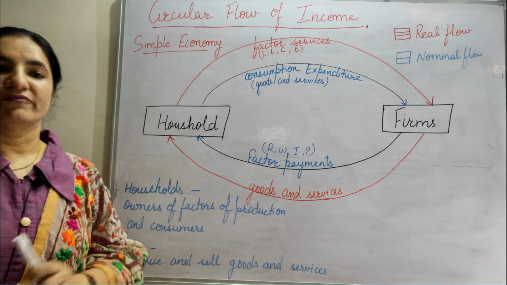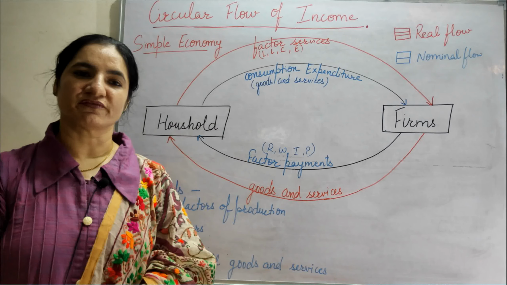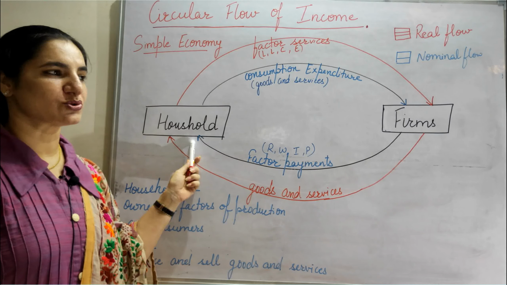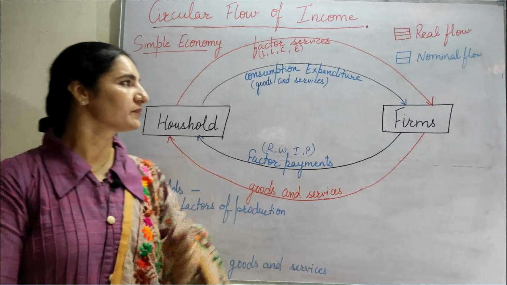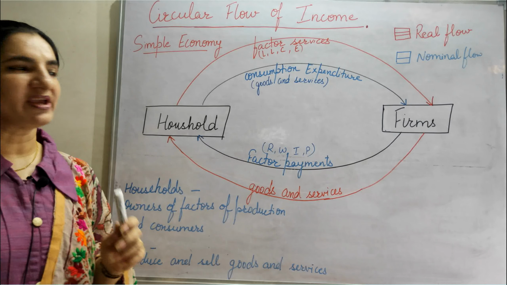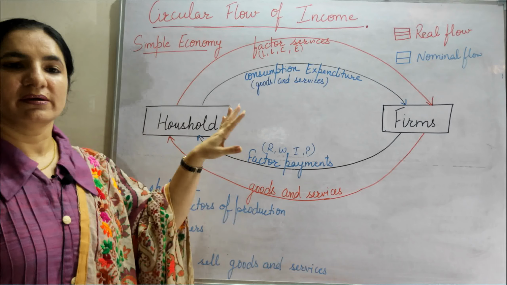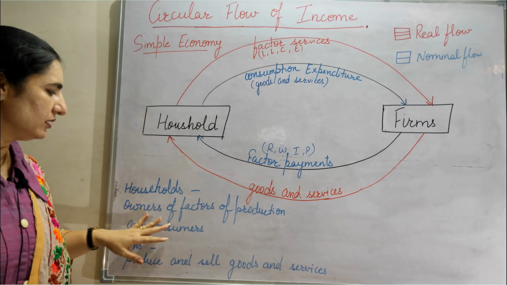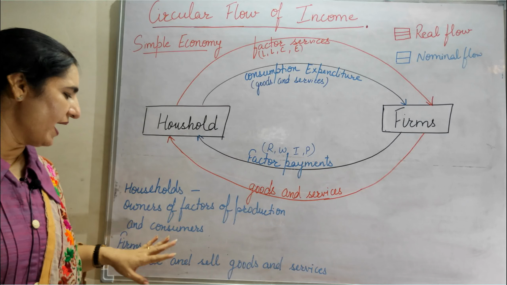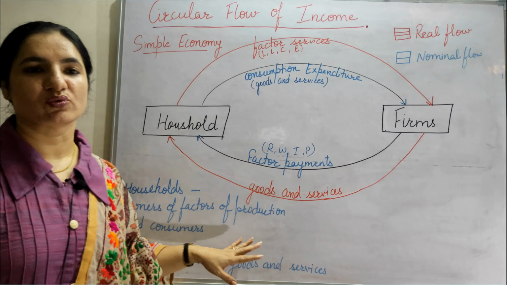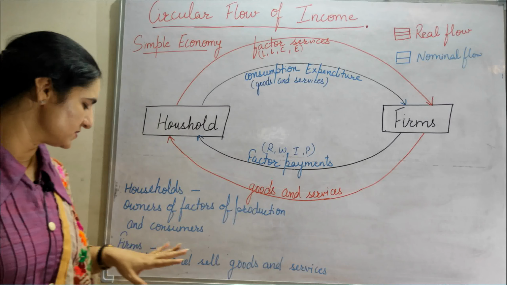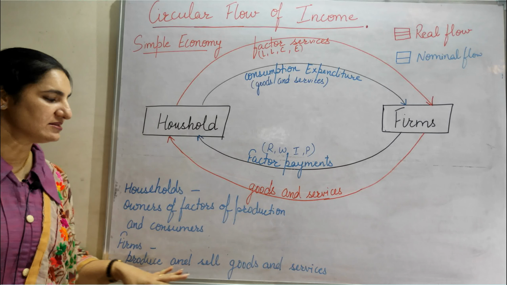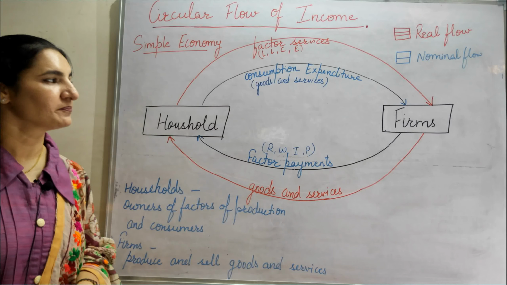In a simple economy, as per the syllabus of class 12 CBSE, there are only two sectors in an economy, household sector and firms. In this simple economy, there are two flows, real flow and nominal flow. The household sector are the owners of factors of production and they are the consumers of goods and services produced by the firms. Firms are required to produce and sell the goods and services.